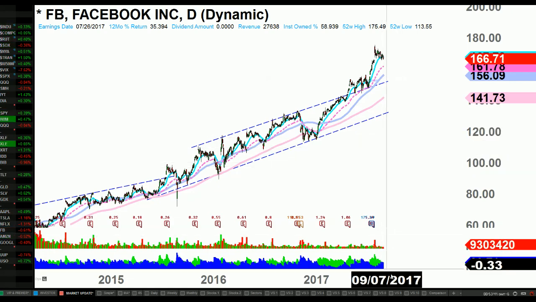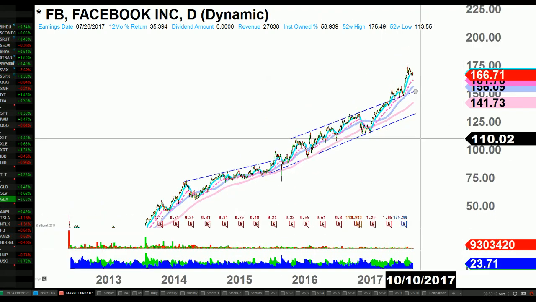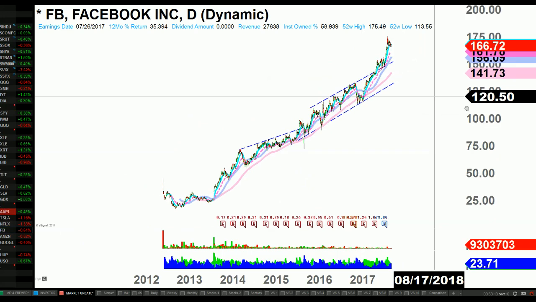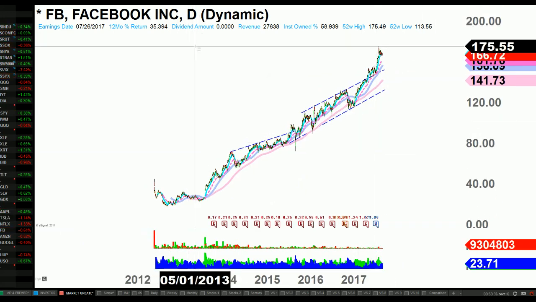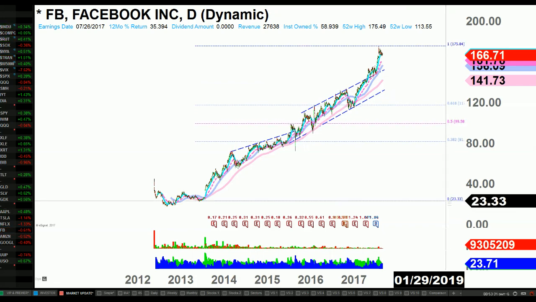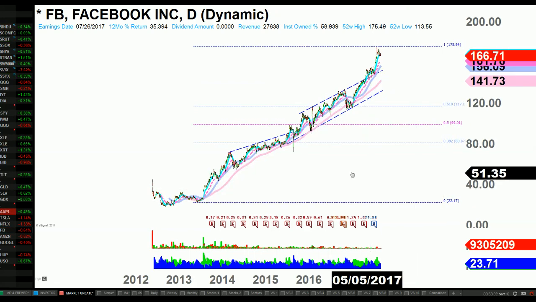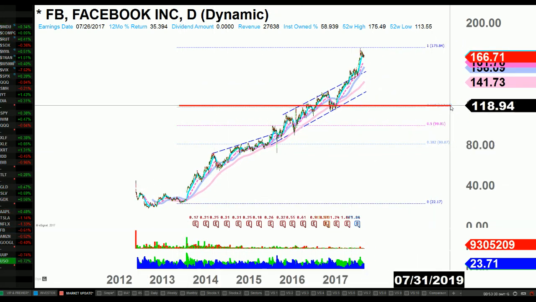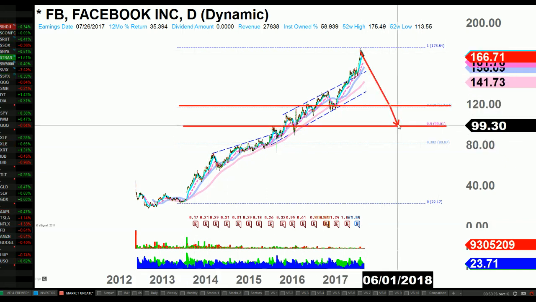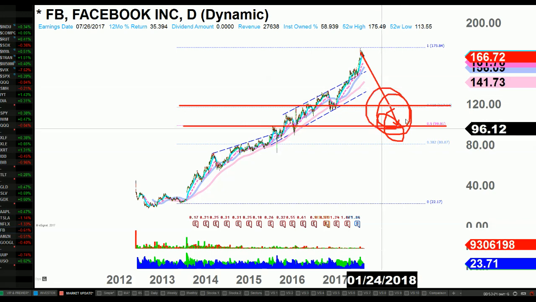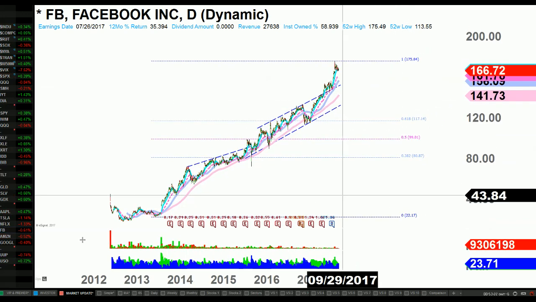Personally, and again, I'm not saying it's going to happen, so those Facebook fanboys out there, don't try to say, oh, you don't know. That's not what I'm saying. What I'm saying is, I would like to see this thing coming back to like 170, maybe 160, before I start thinking about going long.